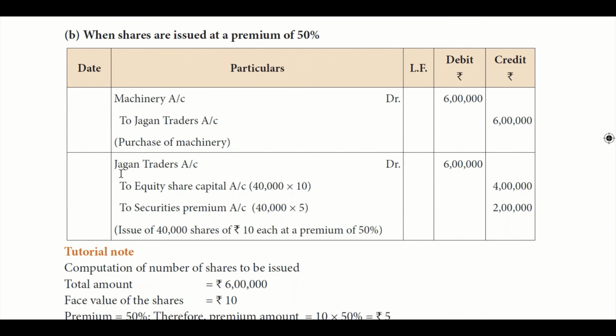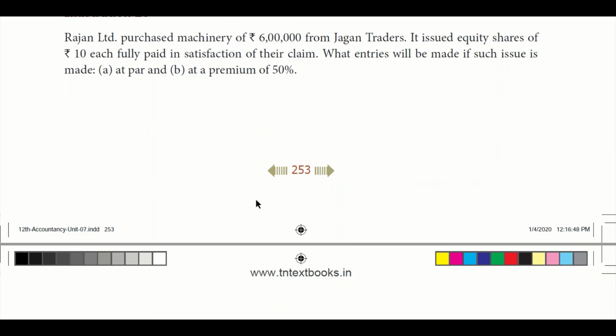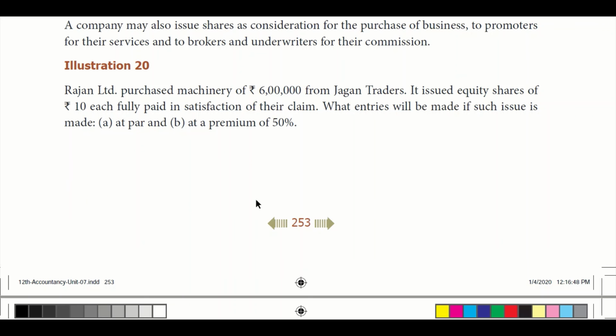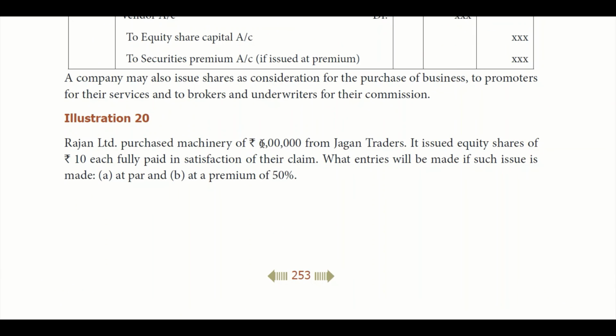So in this example, equity share capital for 10 into 40,000 shares. Let's look into this. The total liability is 6 lakhs.